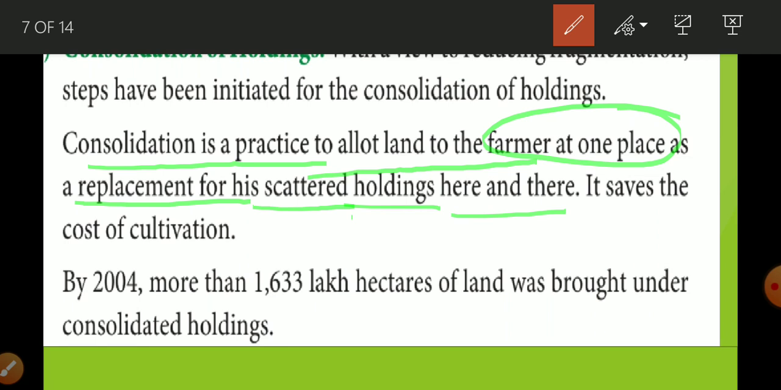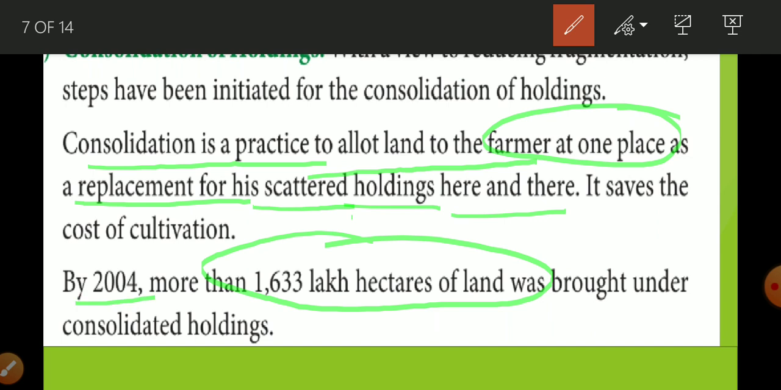So how many farmers got benefit from this consolidation? In 2004, 1633 lakh hectares of land was brought under consolidation. So too many farmers got benefit from this consolidation.